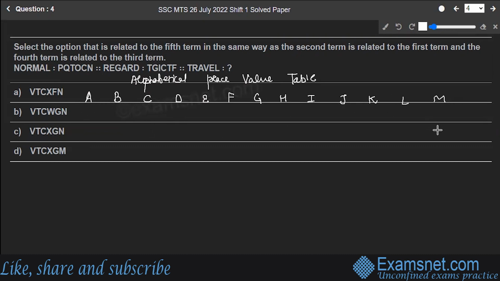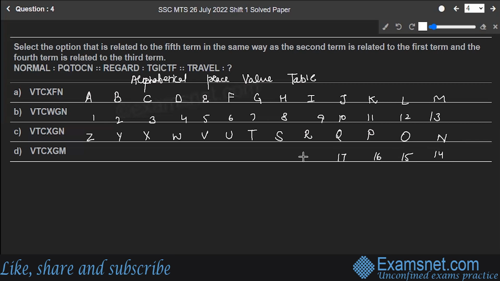So here it is. I have written from A to M. Then from N, I'll start in the opposite order: N, O, P, Q, R, S, T, U, V, W, X, Y, and Z. And the numbers 1, 2, 3, 4, 5, up to 26. So using this table, I have to find out how NORMAL is related to this set of alphabets.